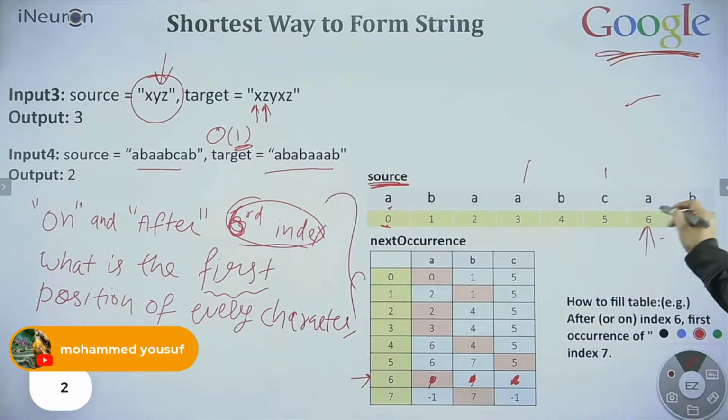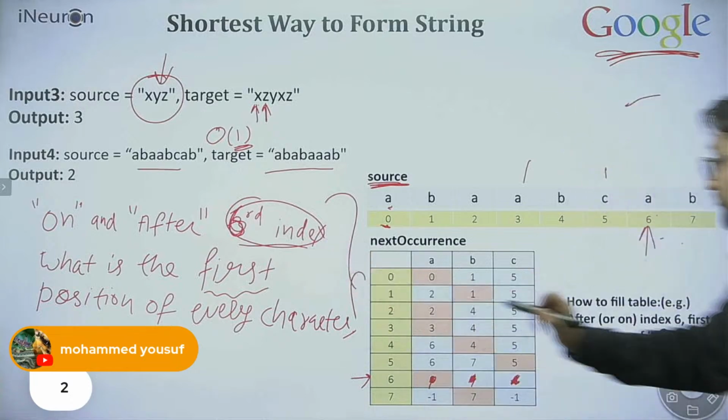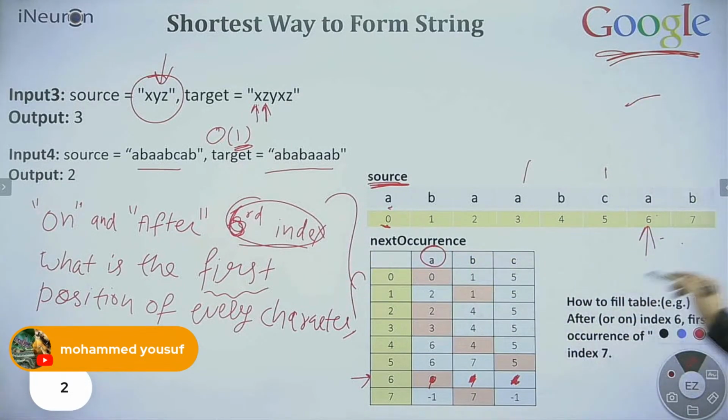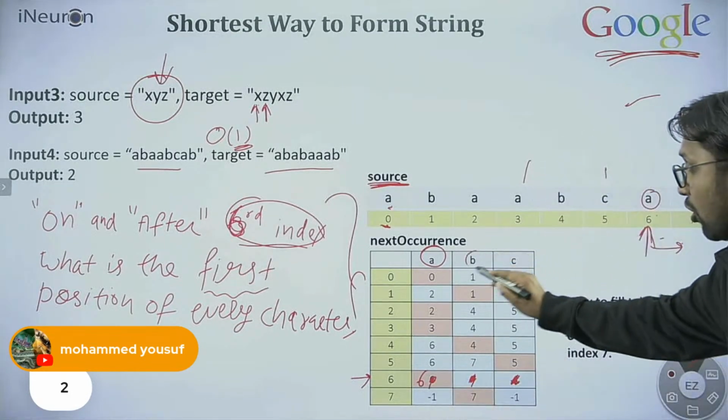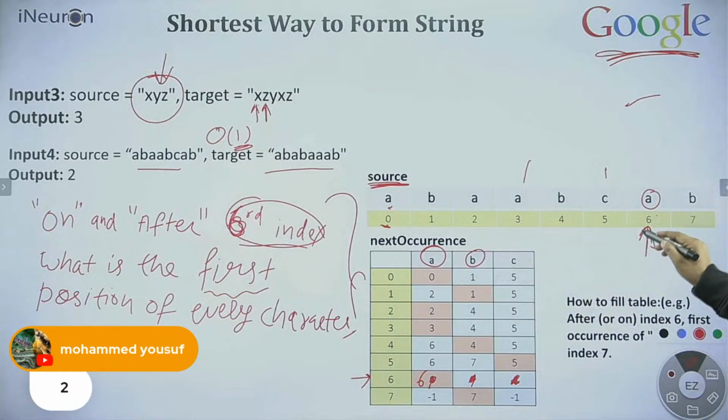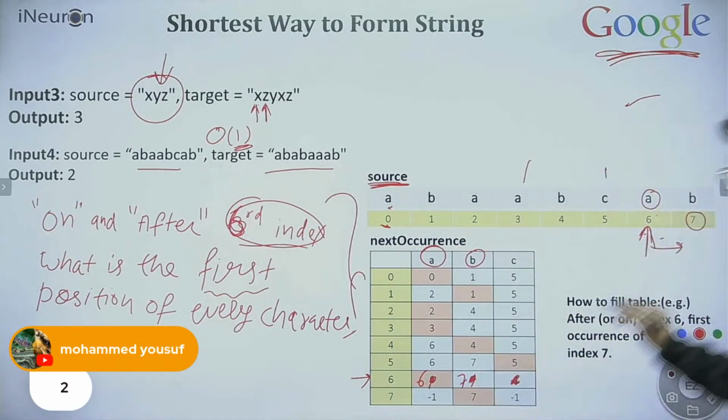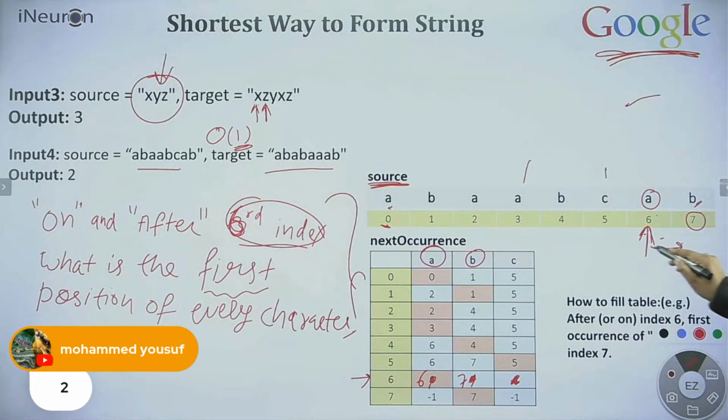On and after the sixth index, what is the first A you have encountered? A is at the sixth position itself. And on and after the sixth index, B is at the seventh index. This is the first B we find after the sixth index.